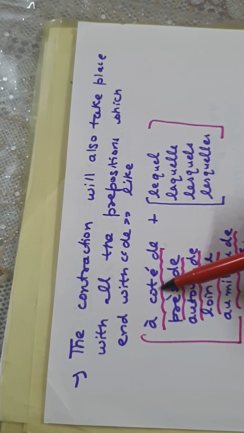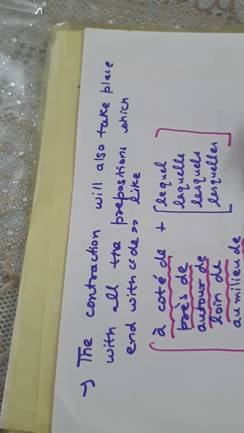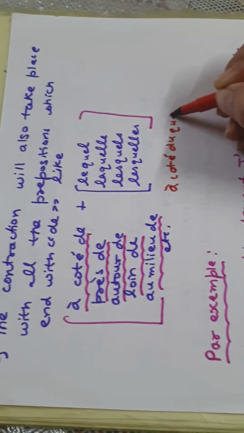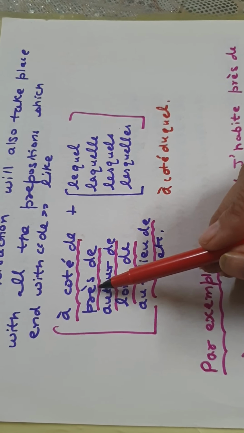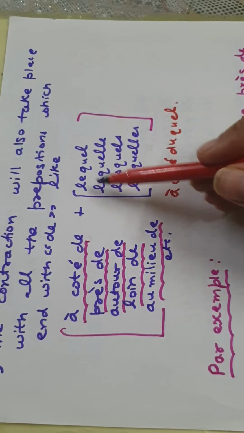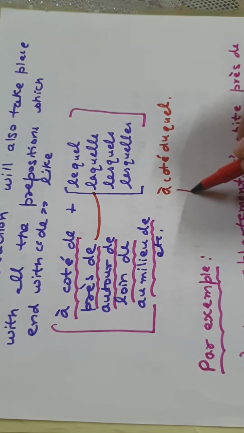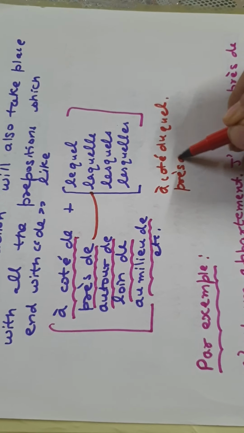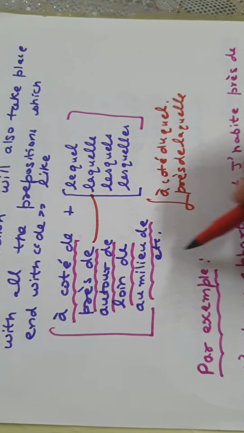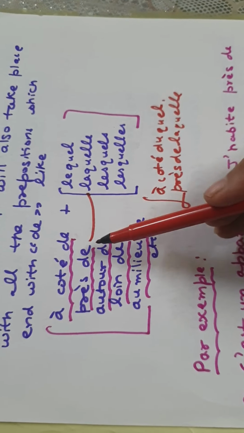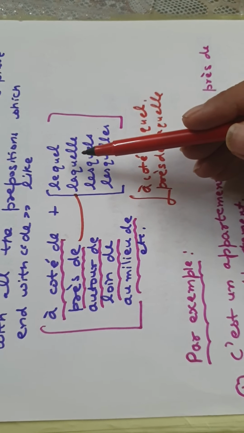Like if I contract à côté de plus lequel, it will become à côté duquel. And if I use près de with a feminine noun, I fuse it with laquelle, so it will become près de laquelle. So all these prepositions which end with de are also supposed to be contracted in the sentence when we are using the pronom relatif composé.